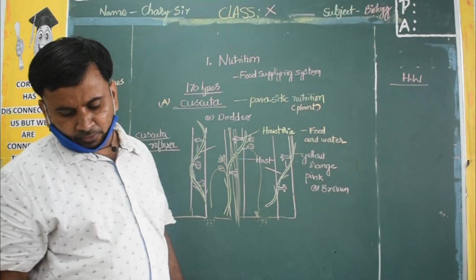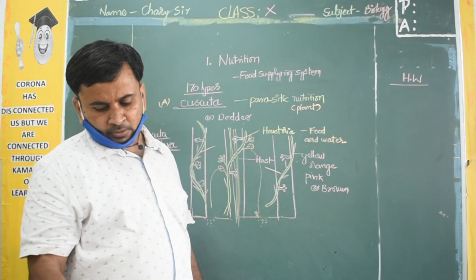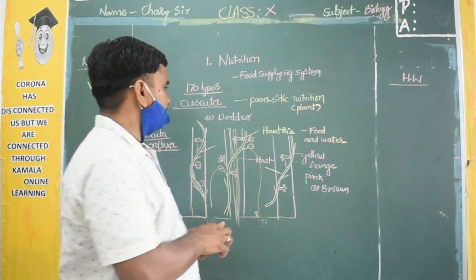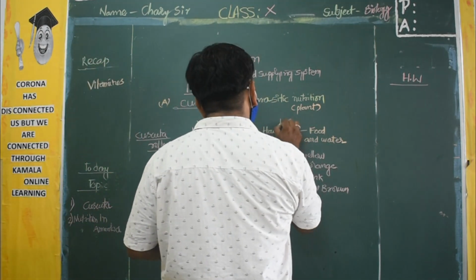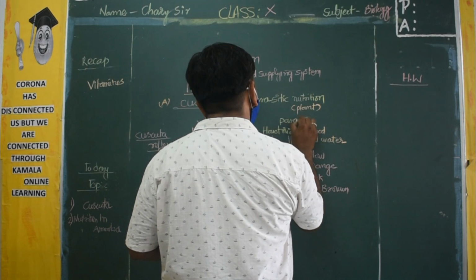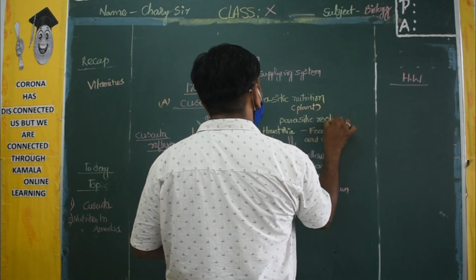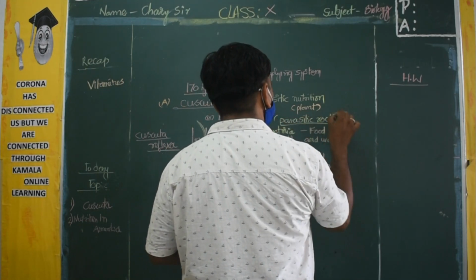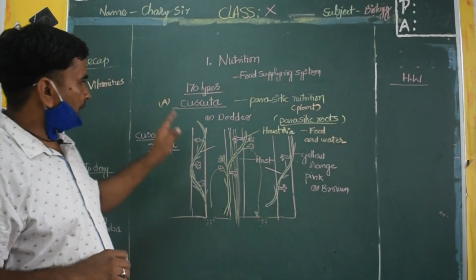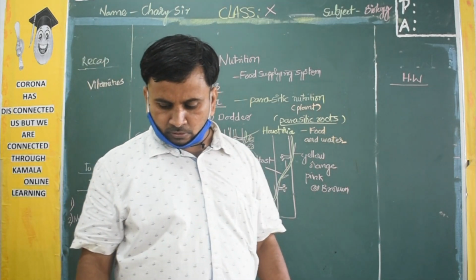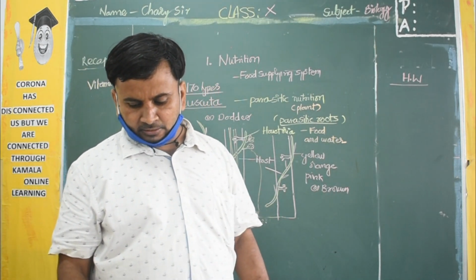The roots go away once contact has been made with the host stem. As the dodder grows, it sends out new haustoria. The haustoria are nothing but parasitic roots. These are called parasitic roots. That is a parasitic plant. And it sends up new haustoria and establishes itself finally in the host plant.